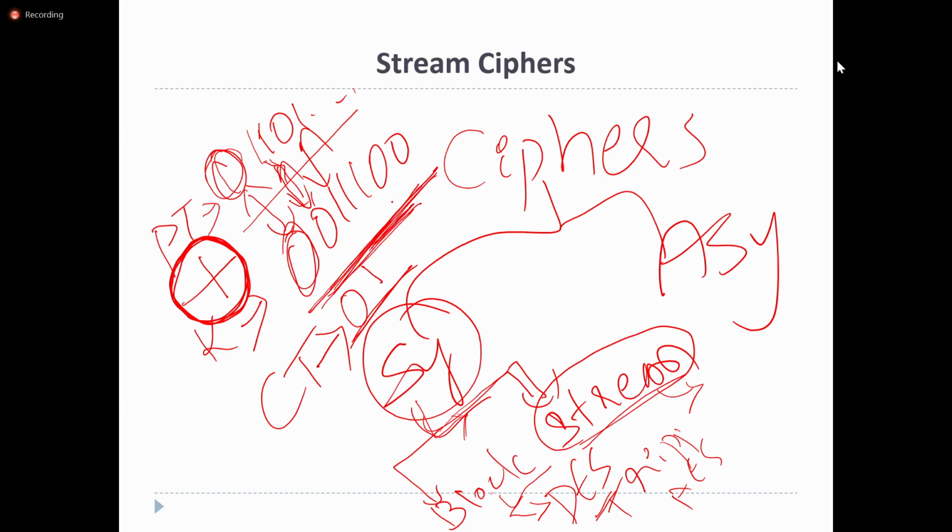So how is it going to generate the key? If the plain text is very large, generating the key is difficult. What it is going to do is, first the sender and receiver will share a key of some size, which may not be equal to the plain text. Once the key is shared, the sender will simply take the plain text, whatever the size of the plain text is.